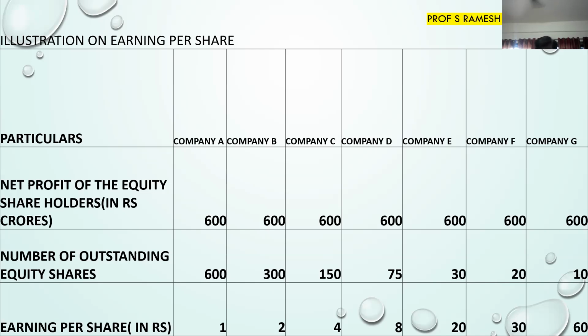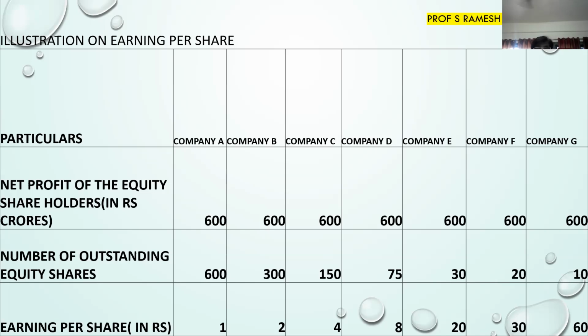Earnings per share is given by the formula profit divided by number of shares. In the first case, it is 600 by 600, which is equal to 1. In the second case, it is 600 by 300, which is equal to 2. In the third case, working on the same criteria, the earnings per share are 4 rupees, 8 rupees, 20 rupees, 30 rupees, and 60 rupees. This is the methodology used for finding out the earnings per share. So earnings per share is 1 rupee, 2 rupees, 4 rupees, 8 rupees, 20 rupees, 30 rupees, 60 rupees respectively for these companies.